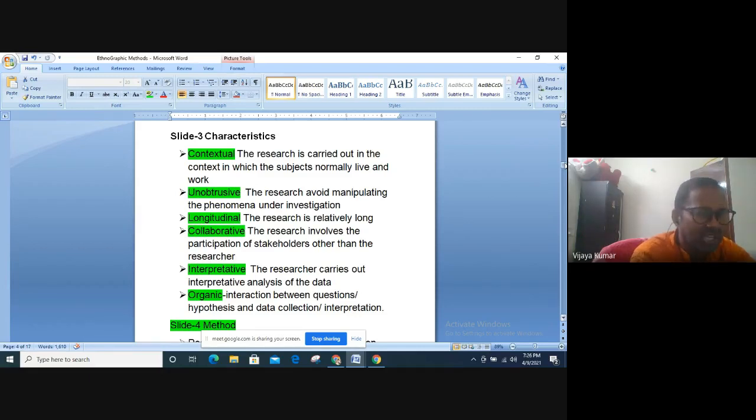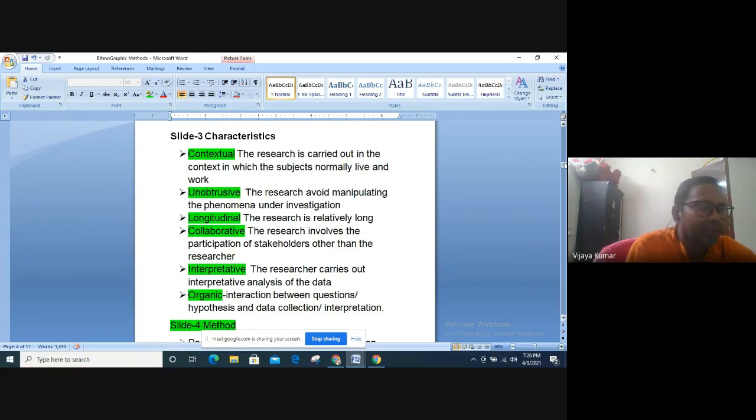What is called contextual? Contextual refers to the research being carried out in the context in which the subjects normally live and work, which means, for example, if you are doing research on language teaching, do you have exposure to the real classroom context? Then your research is contextual.